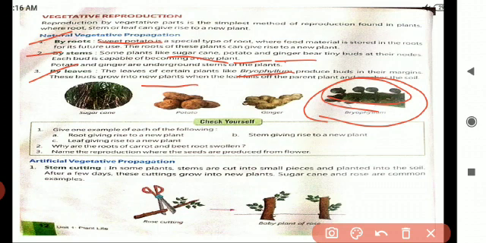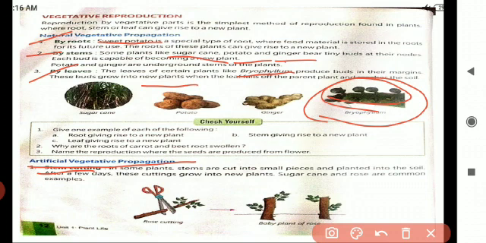The leaf will fall off into the ground. It separates from the mother plant. Okay, children, what is the next one? Artificial vegetative propagation. This one is artificial reproduction. The first one is stem cutting.